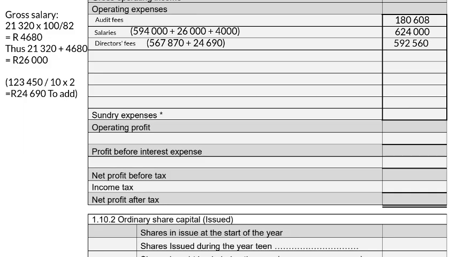Next is depreciation. If we go to adjustment D, the accountant calculated depreciation for the year as 62,100 Rand. However, she failed to write off depreciation on a new vehicle with a cost price of 220,000 Rand that was bought on 1 January 2025. Depreciation on vehicles is calculated at 12% on the book value.